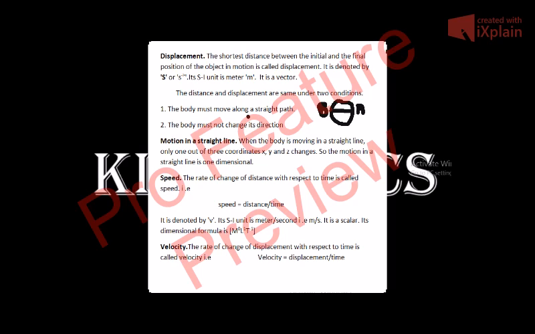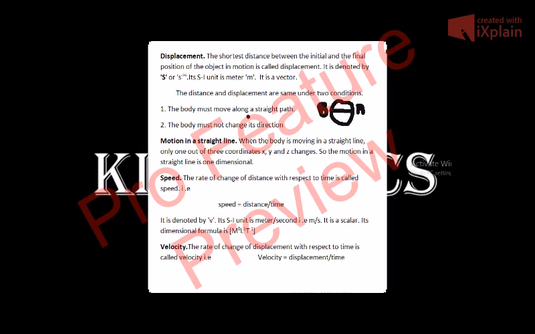Now distance and displacement are equal under certain conditions, under two conditions. Number one, the body must move along a straight path. For example, as you can see in this circle, a body moves along the diameter of the circle, not along the circumference. If it moves along the diameter AB from point A to point B, then the distance covered by the body will be equal to AB and the displacement again will be equal to AB because it is moving along a straight path. So this is the first condition.